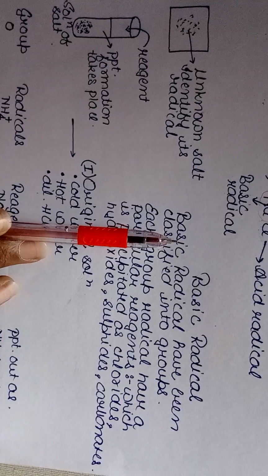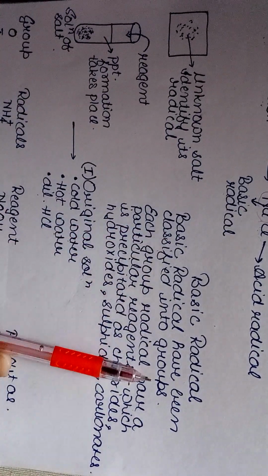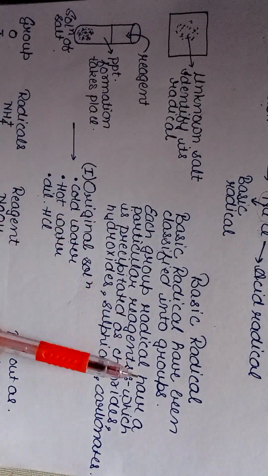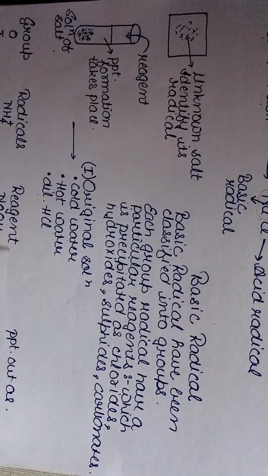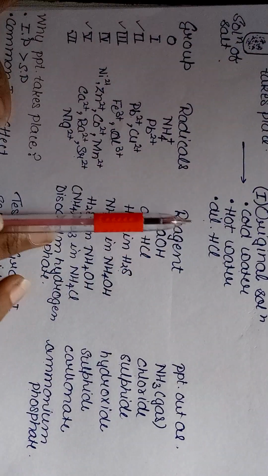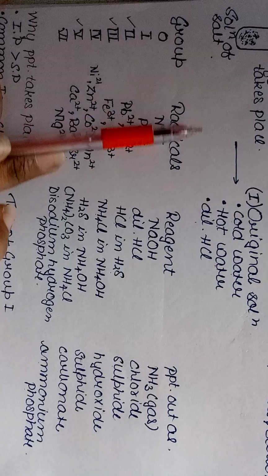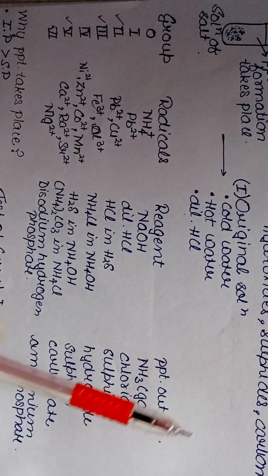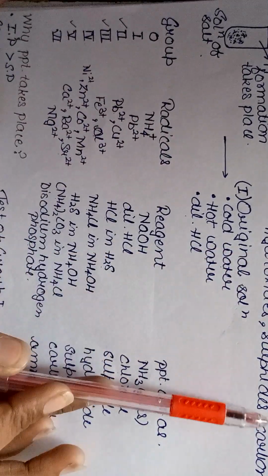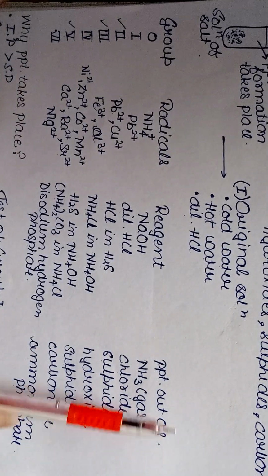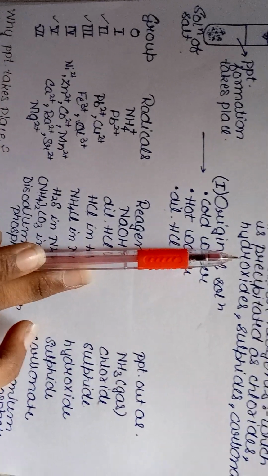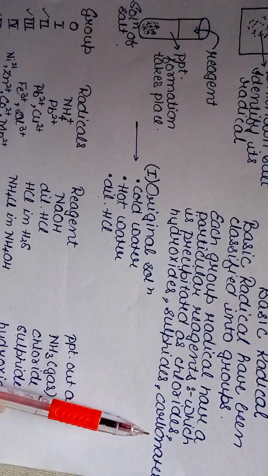Basic radicals have been classified into groups. Each group of radicals has a particular reagent. These are the reagents for the basic radicals, and they will precipitate as chloride, hydroxide, sulfide, and carbonates.